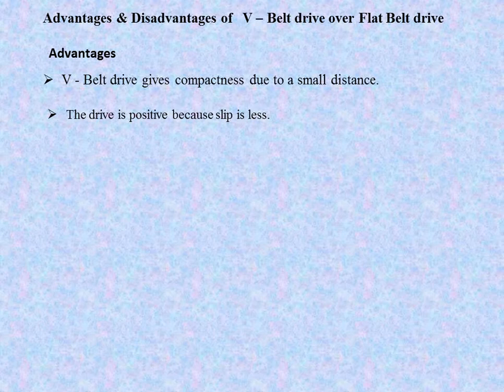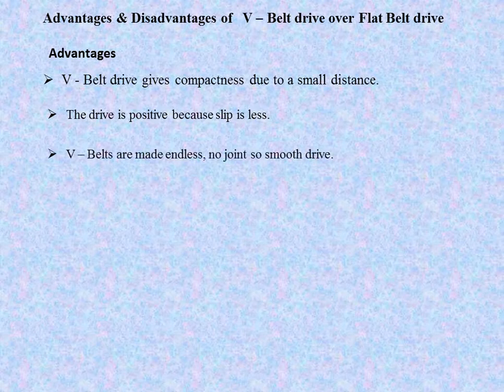Actually, gear drive is positive because there are no losses or slip. That's why we take the gear drive as positive, and belt and rope drives as negative drives. But in the case of V drive, the slip is less, so we take it as a positive drive. V belts are made endless, with no joint, so the action is smooth.